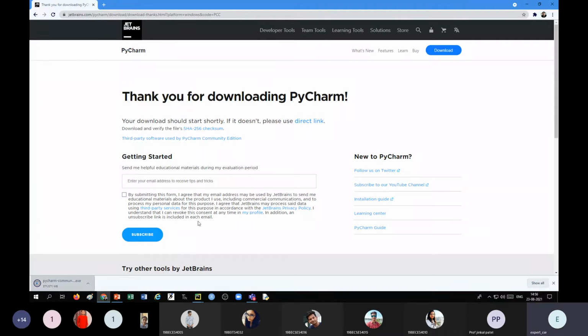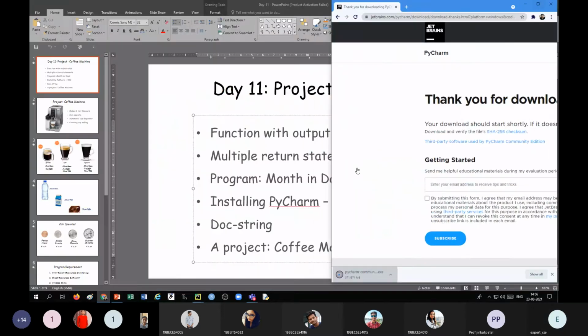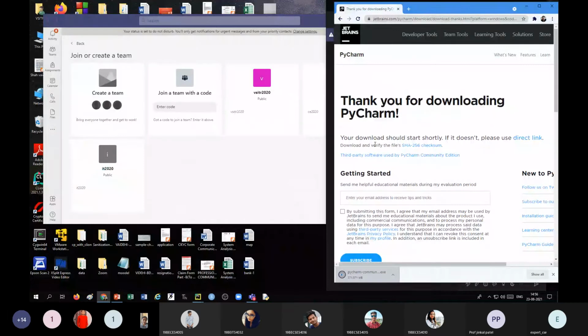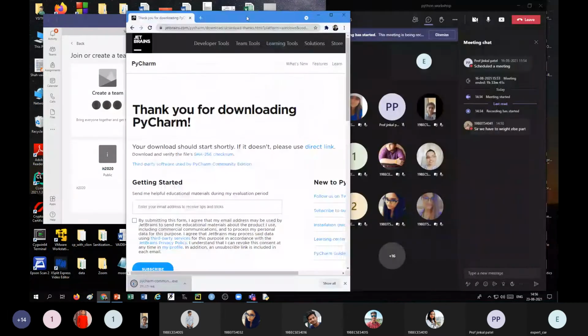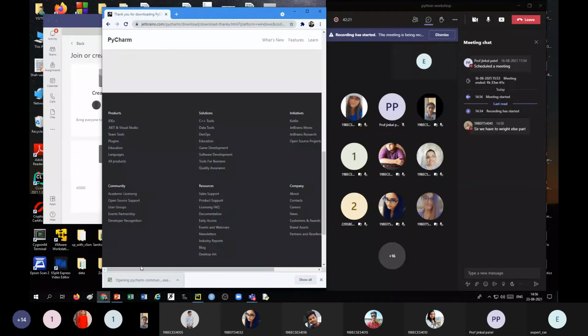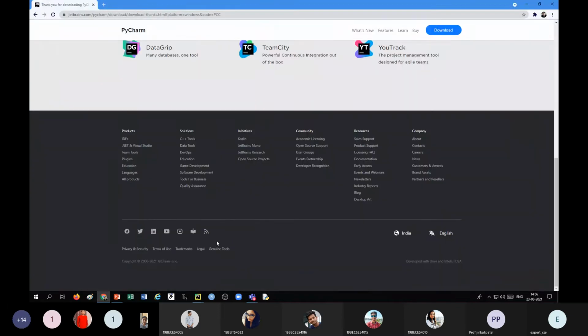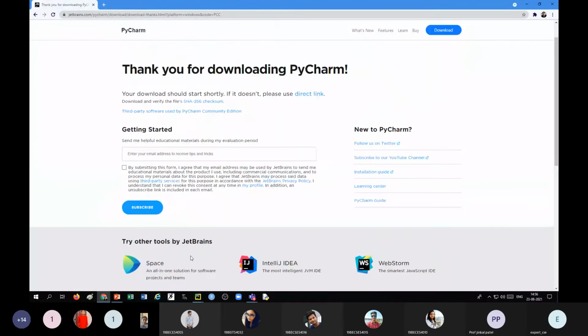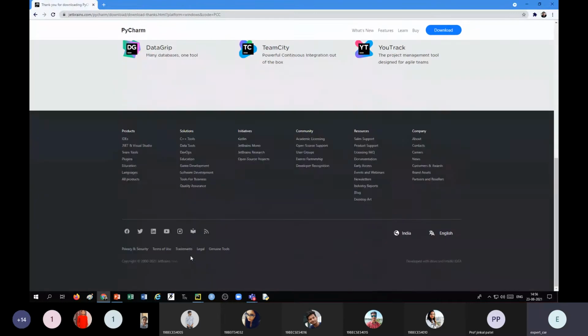When you run this downloaded file, where is the file? Downloaded file.